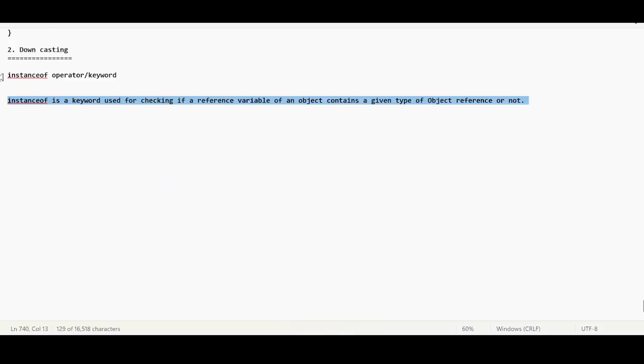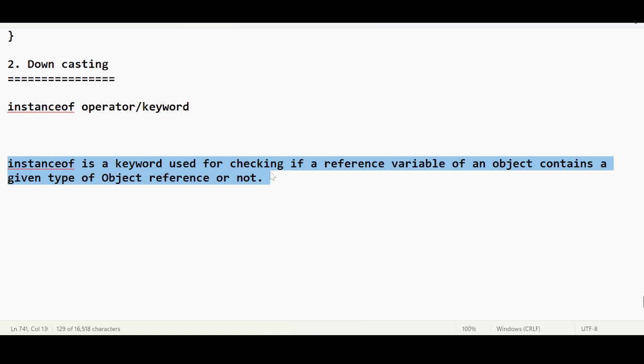Okay, let us go back to our theory. This theory is now making sense. instanceof is a keyword for checking if the reference contains an object reference or not.